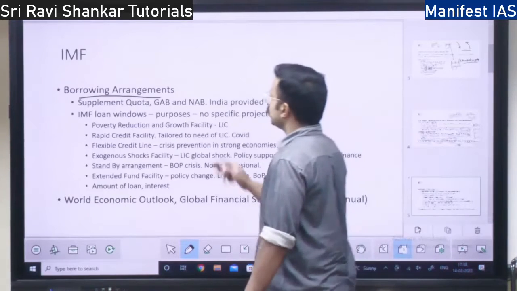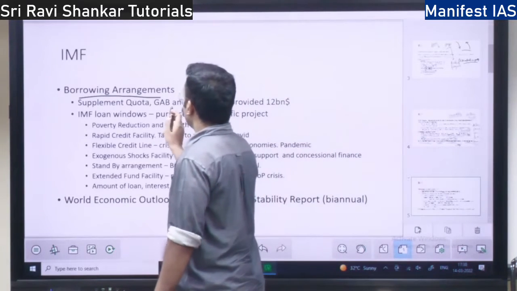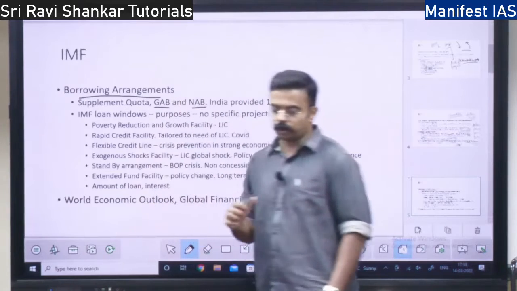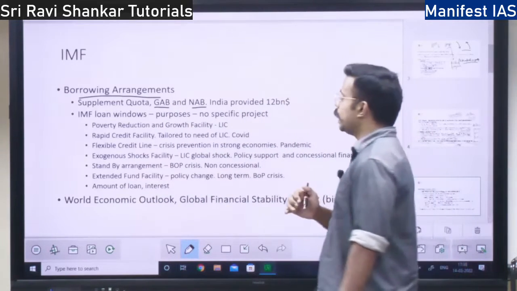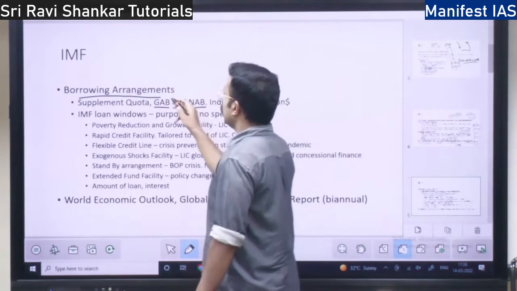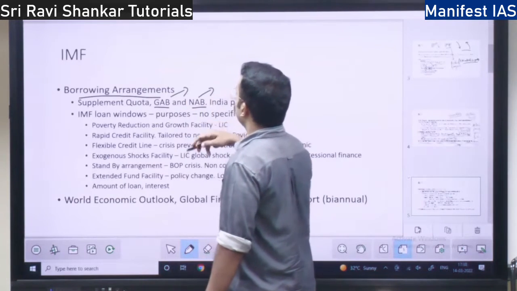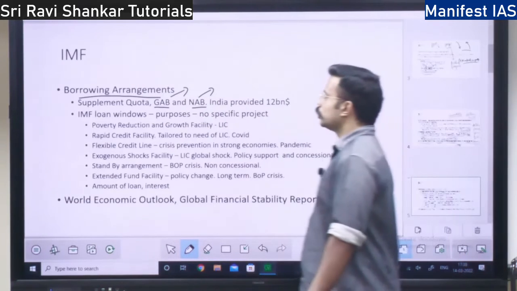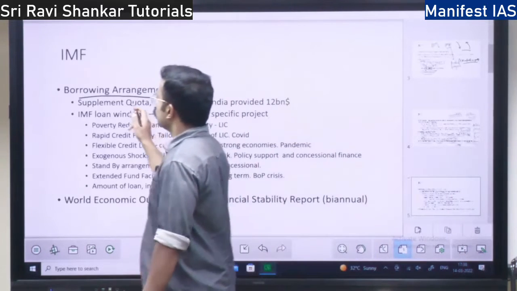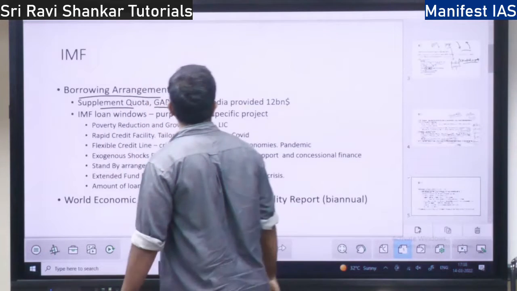So you have two things. One is the new arrangement to borrow and the general arrangement to borrow, GAB and NAB, right? So who borrows under this?